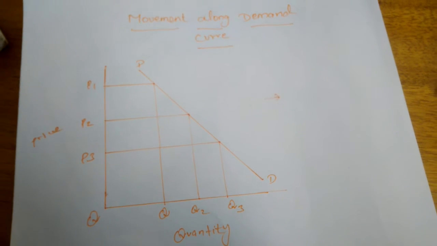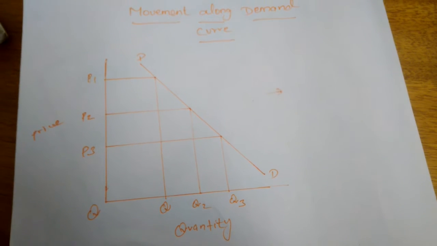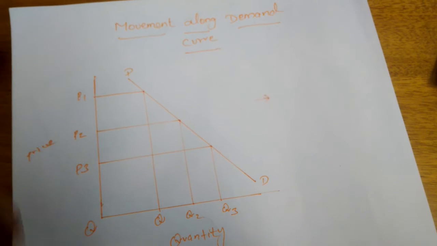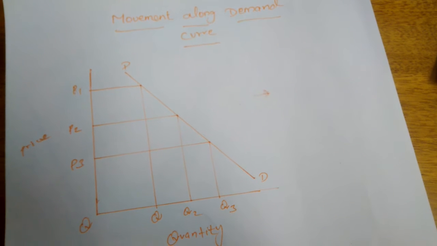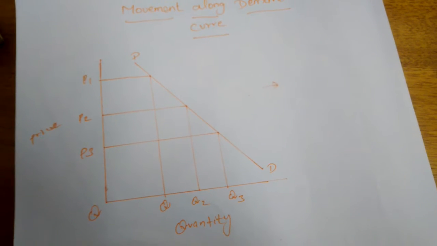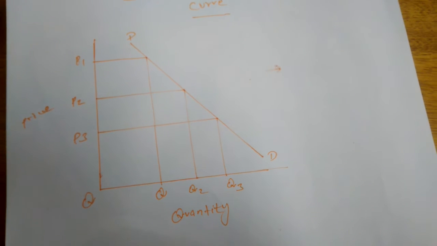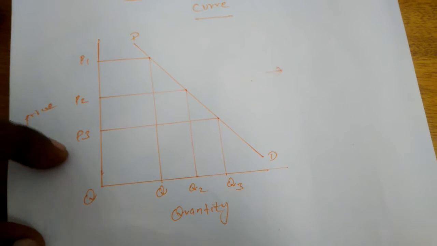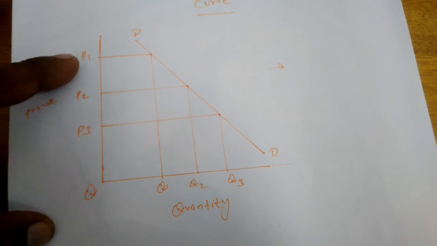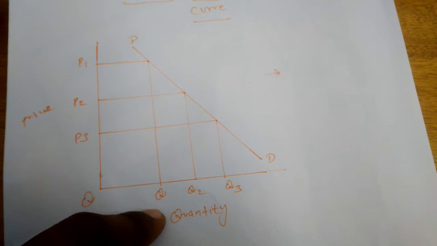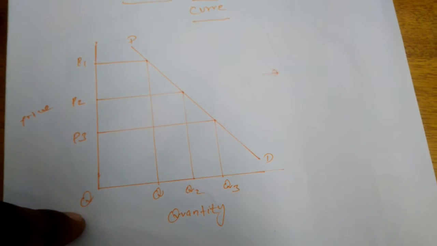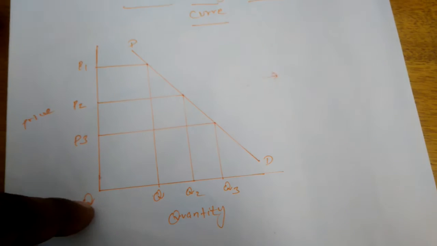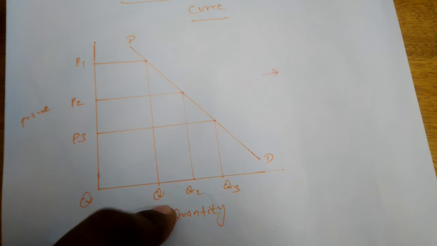The quantity of the commodity will extend or decrease along the demand curve. The demand curve will not be changed, but the quantity of the commodity will change. Just see the diagram. The price is OP1, so the quantity will be OQ.